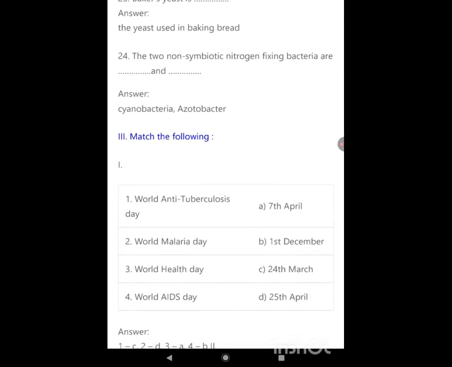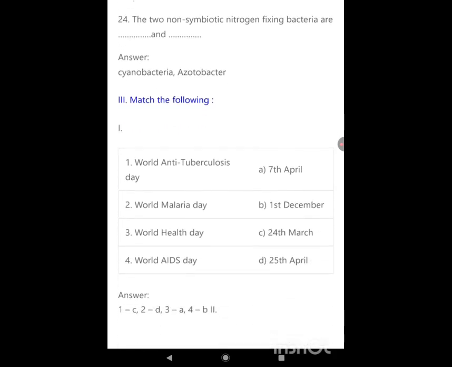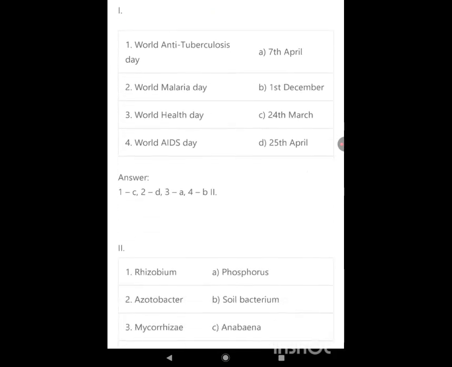Match the following: World Anti-Tuberculosis Day, 24th March. World Malaria Day, 25th April. World Health Day, 7th April. World AIDS Day, 1st December.